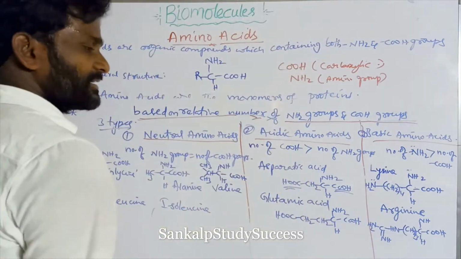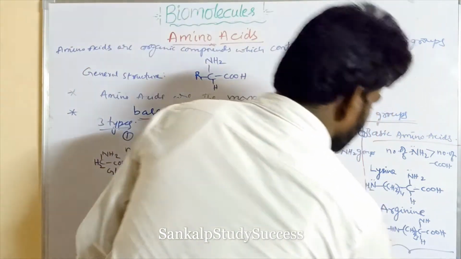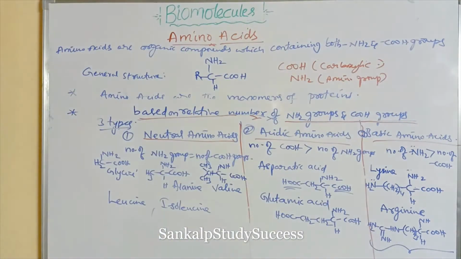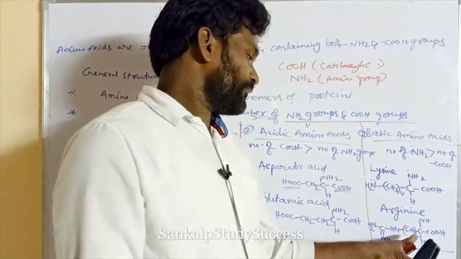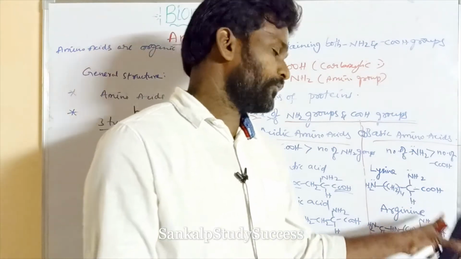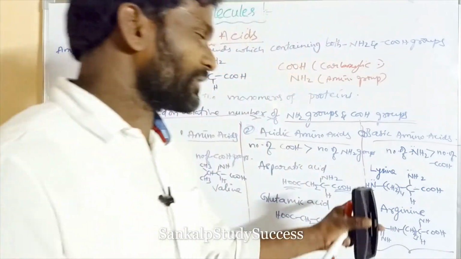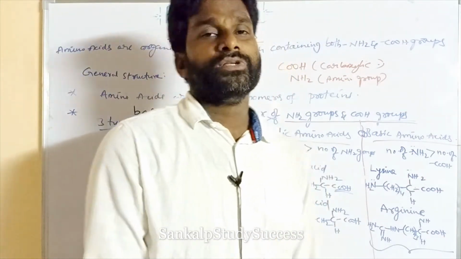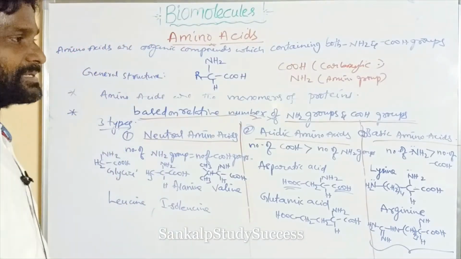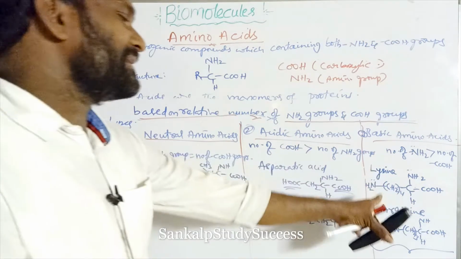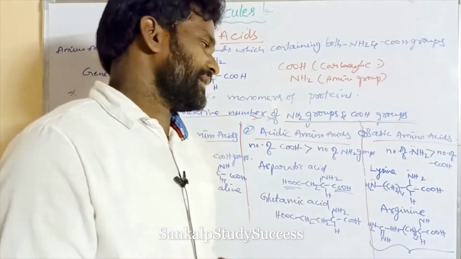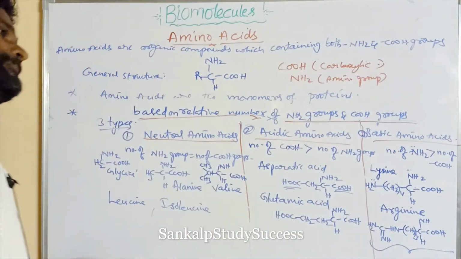This is the structure of arginine. So arginine contains 4 NH2 groups, which is more than the COOH groups. So the basic amino acids are lysine, arginine, and proline also.